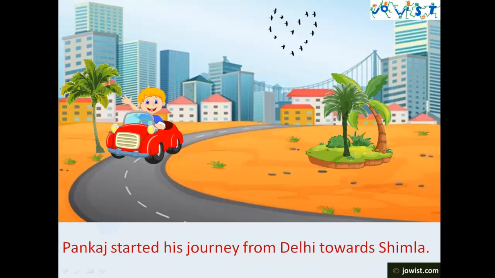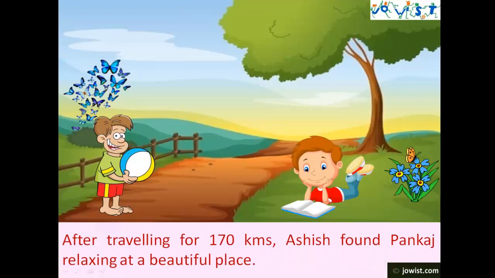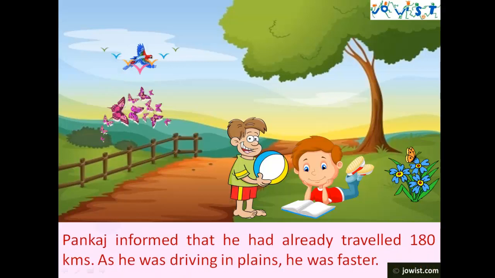Pankaj started his journey from Delhi towards Shimla. At the same time, his friend Ashish started his journey from Shimla towards Delhi. After travelling for 170 kilometers, Ashish found Pankaj relaxing at a beautiful place. Pankaj informed that he had already travelled 180 kilometers. As he was driving in plains, he was faster.